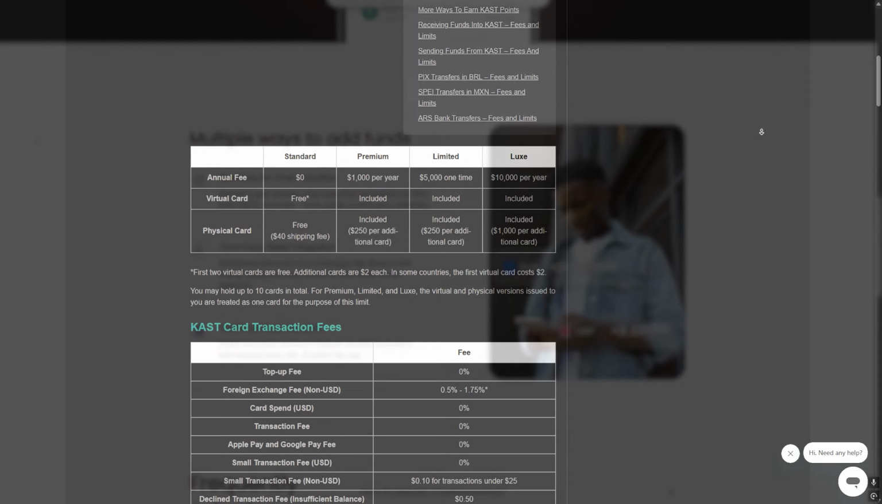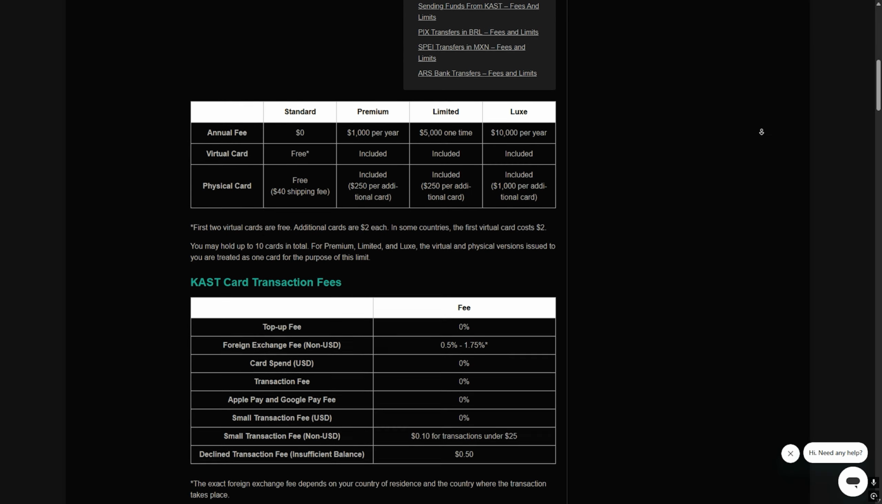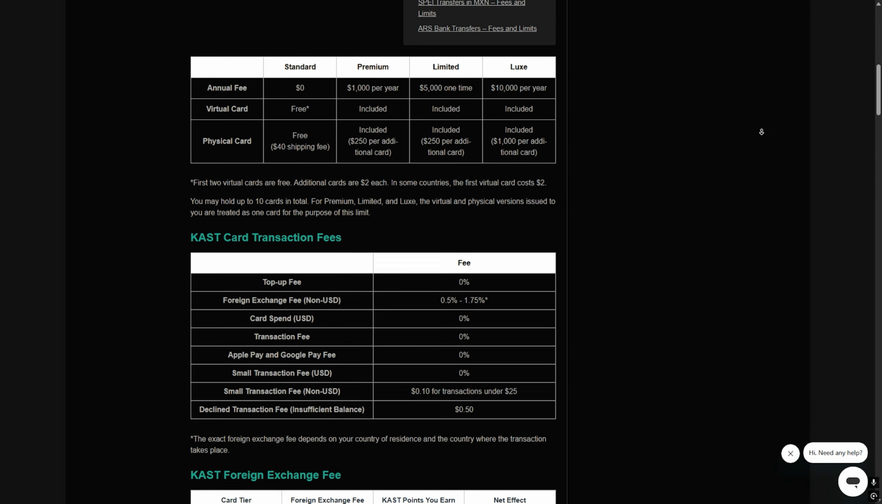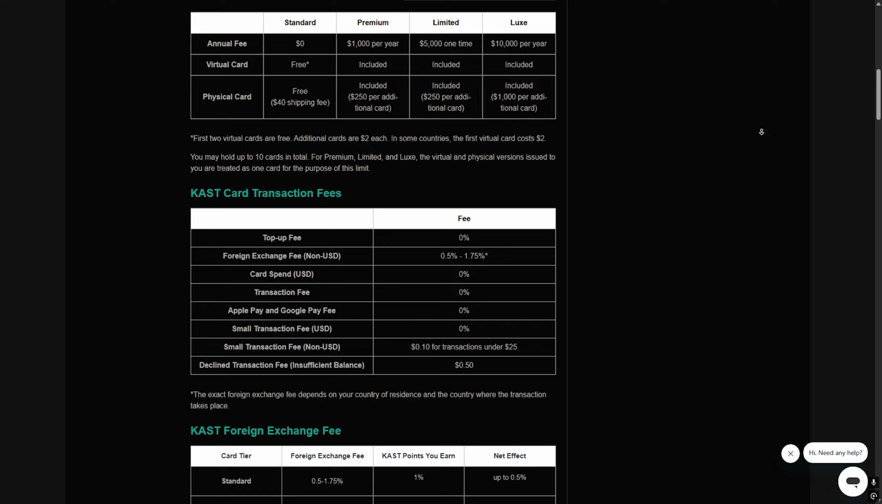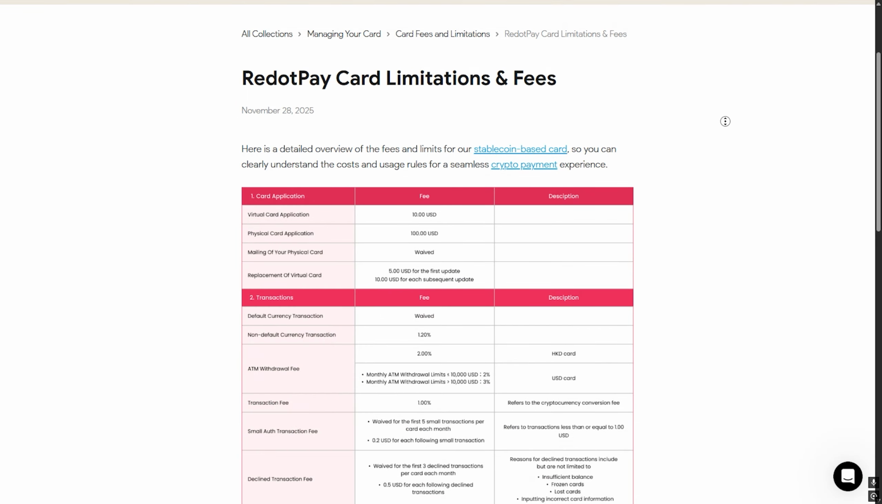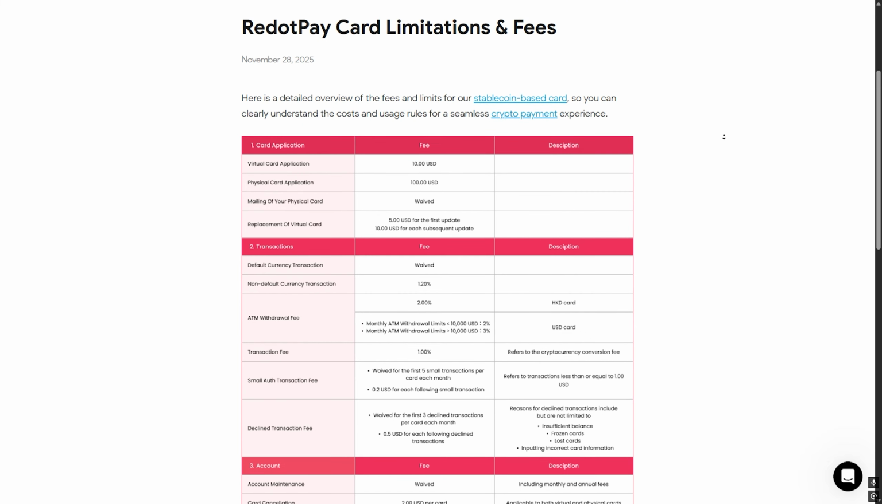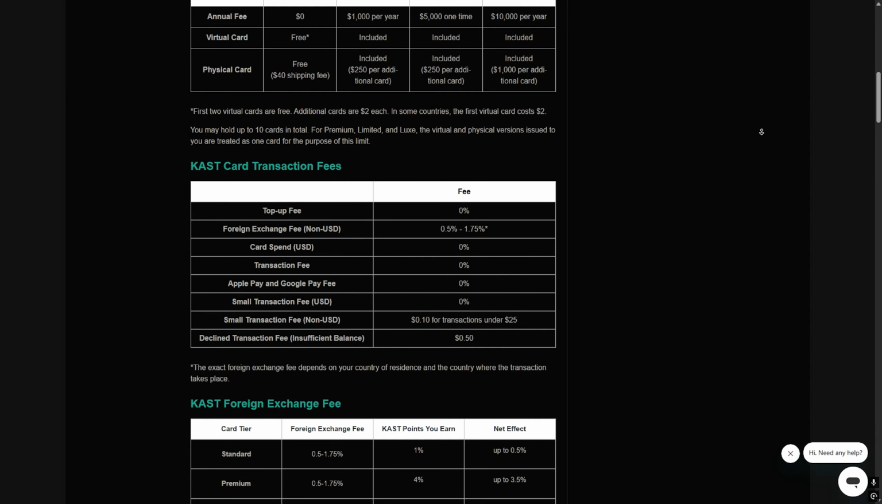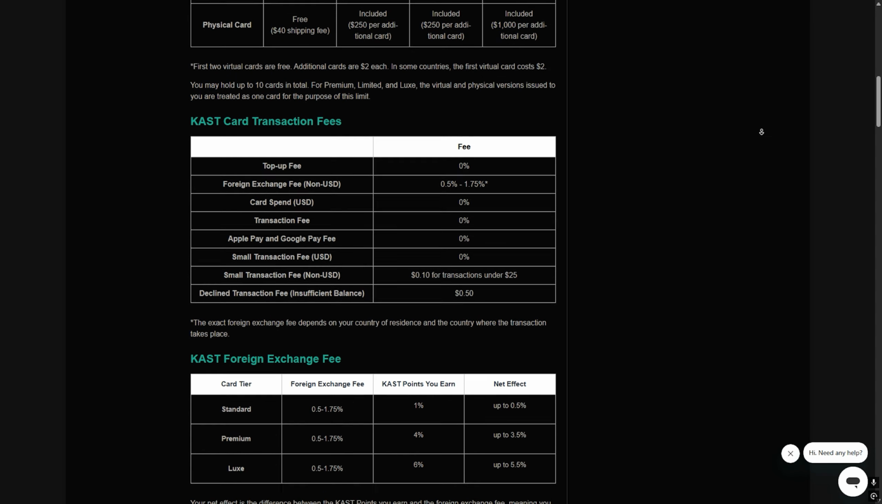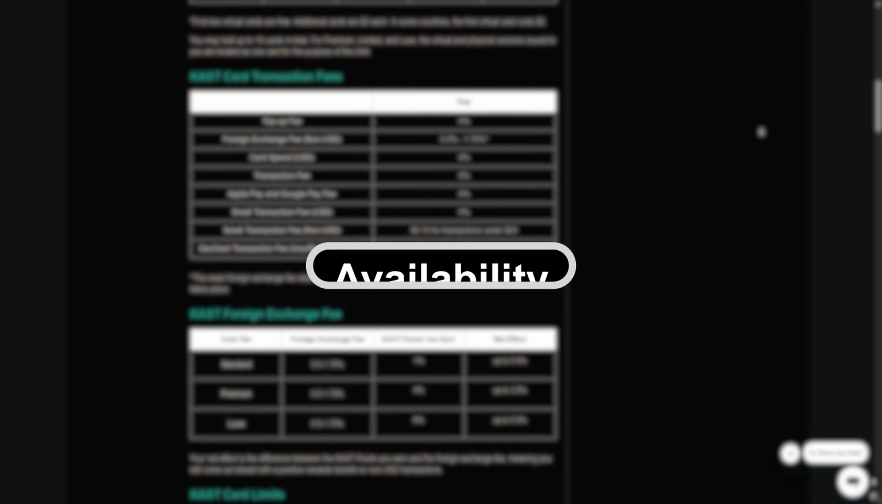Fees. Both platforms may have fees depending on how you use them. Kast usually keeps things simple with fewer surprises. RedotPay may include fees for certain transactions or card usage, especially for international payments. So if you care about predictable costs, Kast has a slight advantage.